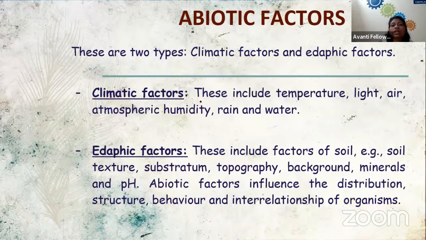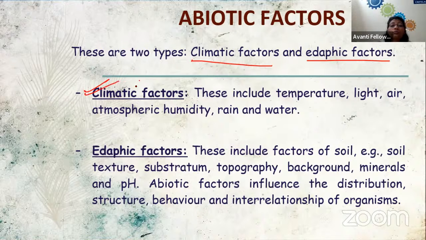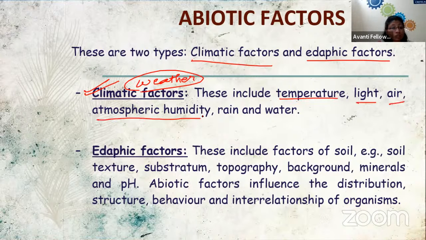Now moving towards our next topic, that is abiotic factors. As I've told you, the abiotic factors are further divided into the climatic factors and the edaphic factors. When we are talking about the climatic factors, they are definitely going to affect our weather. They include temperature, light, air, atmospheric humidity, rain, and water.